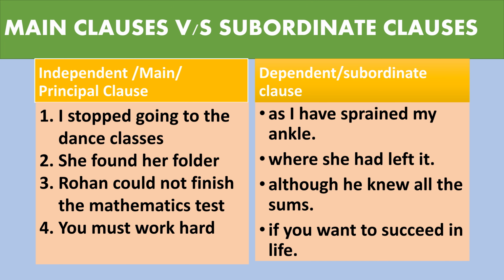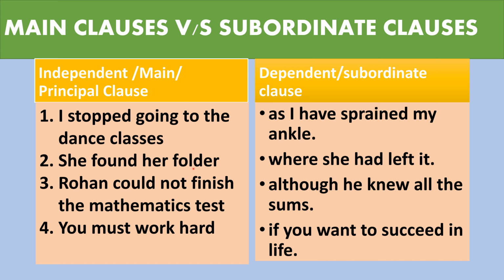Now let's learn the difference between main clauses and subordinate clauses. Independent, main or principal clause: I stopped going to the dance classes, as I have sprained my ankle. So this is the sentence. So this part is our principal clause, and this one is the subordinate clause.